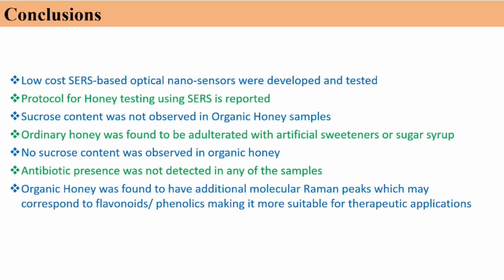The third conclusion: we found that sugar content was not observed in organic honey samples, because either the sugar specific peaks were not there, or the other peaks, which were fructose and glucose, did not have that much intensity. Ordinary honey was found to be adulterated with artificial sweeteners, as I talked about. Sucrose content, as I already told. Antibiotic presence was not detected. Organic honey was found to have additional molecular Raman peaks. We have not assigned the Raman bands, but this is what we have observed.